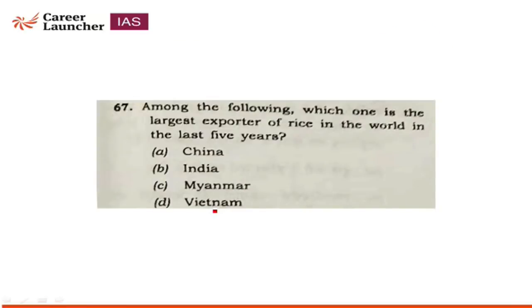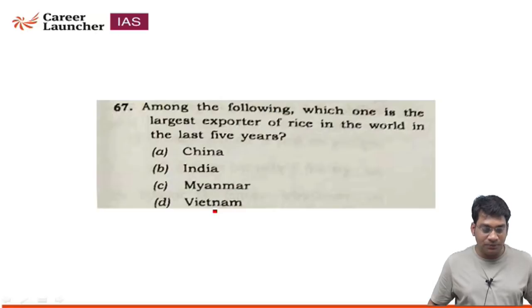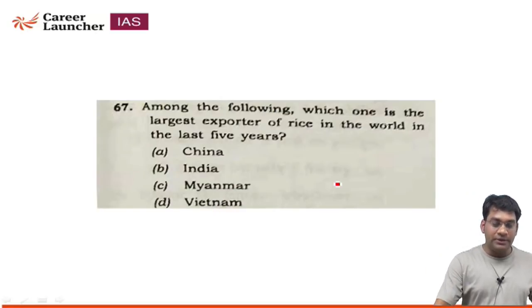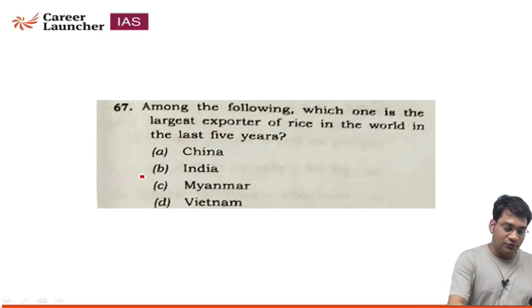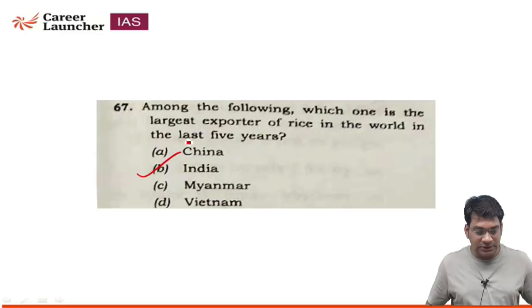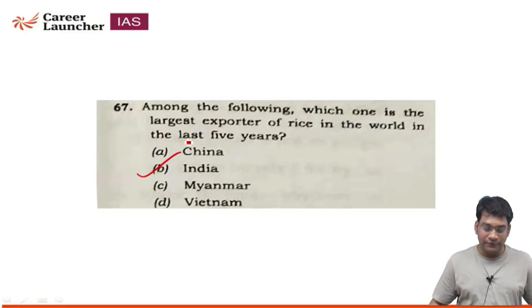Question number 67. Among the following, which one is the largest exporter of rice in the world in the last 5 years? Students, I am a little bit confused about this question. I am not so sure, but I will go for India. India is the largest exporter of rice in the world in the last 5 years.